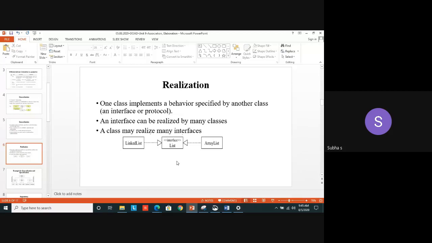Similarly, a class may realize many interfaces. Here I have used only one interface. I can use another interface, like stack or link, or some other thing, wave, like that. So two things you have to remember. One single interface can be realized by many classes, and one class may realize many interfaces. So that is denoted as realization.